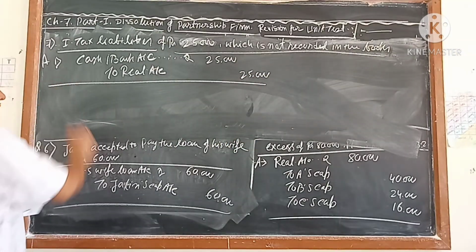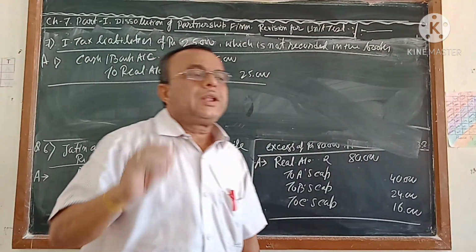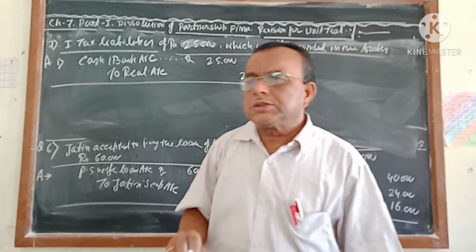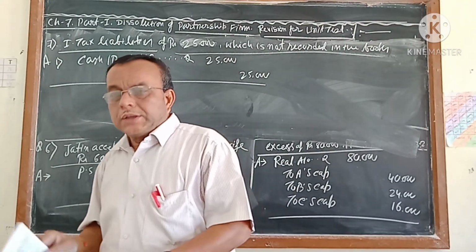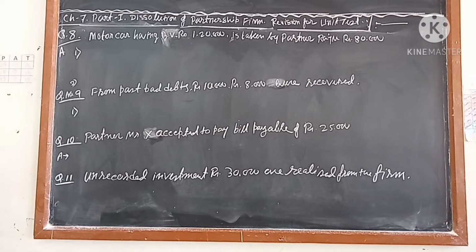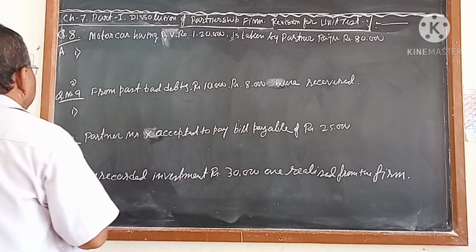That is right. Every time I tell you, students, there are only a few journals in this chapter. If you remember these few journals, I think you will not have any problems from this chapter. Next question, question number 8. Here I wrote questions 8, 9, 10, 11 so that you can understand the questions as they are given.